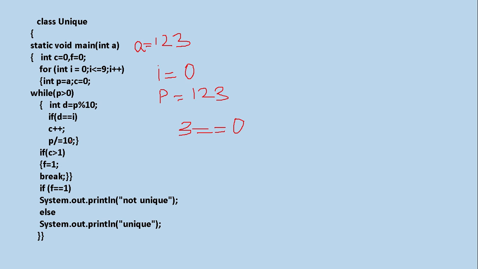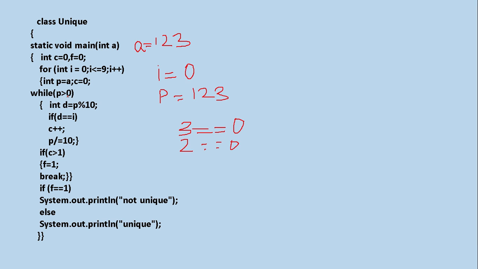P divided by 10 means this will be reduced to 12. Now checking here, p greater than 0. 12 greater than 0? Yes. So int d is equal to p modulus 10. That means you will get 2. D is 2. Now it will check 2 is equal to what? 0, because I remains the same. That's why C won't be incremented. Now again this is reduced and you will get 1.